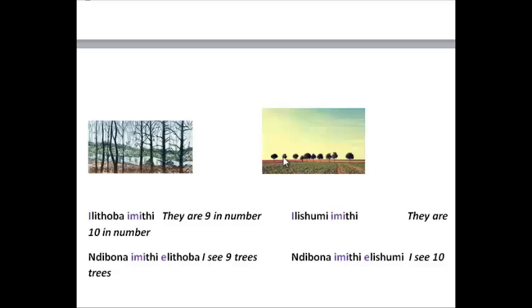Mnye, mibini, mitatu, mine, mihlanu, mithandathu, isixhenxe, isibhozo, ilithoba, ilishumi, imithi. And in this picture I can say ndibona imithi lithoba, and in this picture I can say ndibona imithi lishumi.